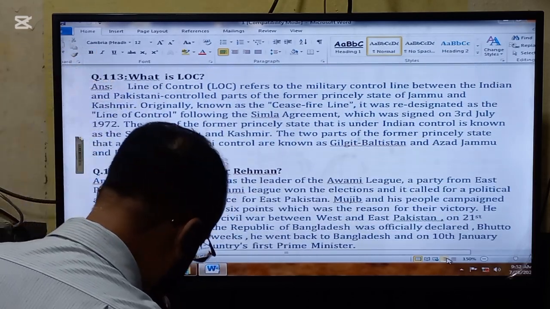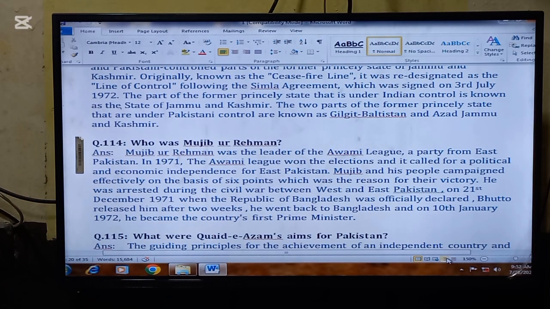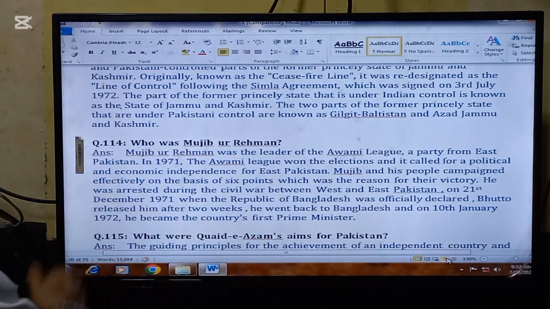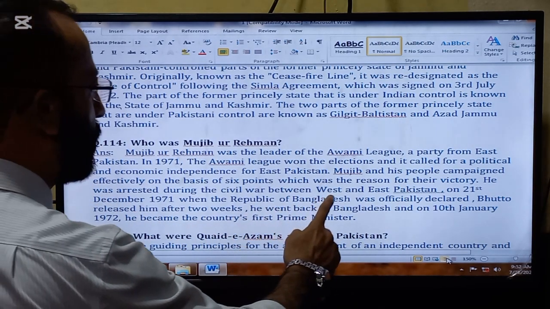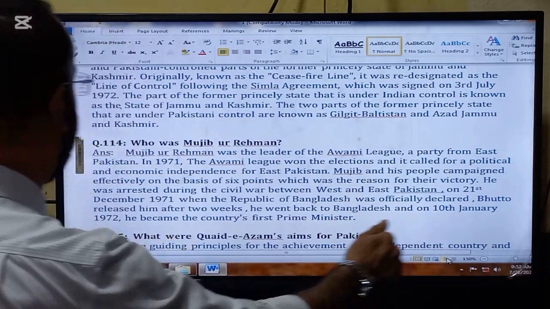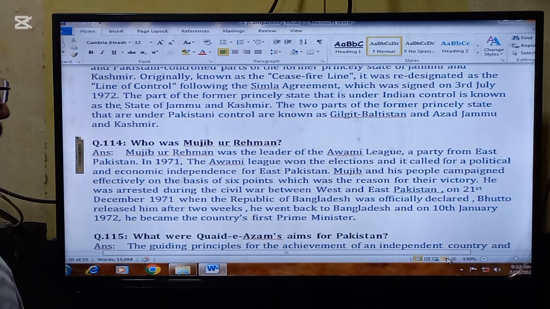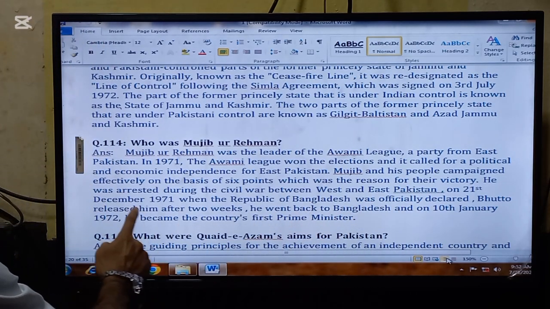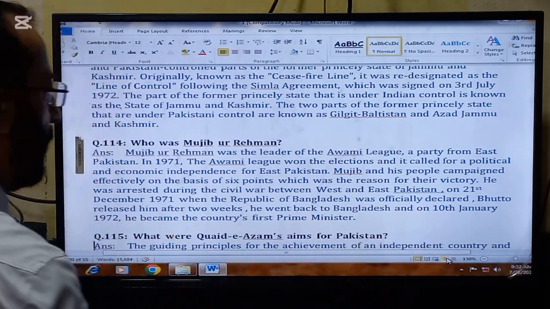The next important question that we are going to read today is, who was Mujibur Rahman? Mujibur Rahman was the leader of the Awami League, a party from East Pakistan. In 1971, the Awami League won the elections, and it called for political and economic independence for East Pakistan. Mujib and his people campaigned effectively on the basis of the 6 points, which was the reason for their victory.